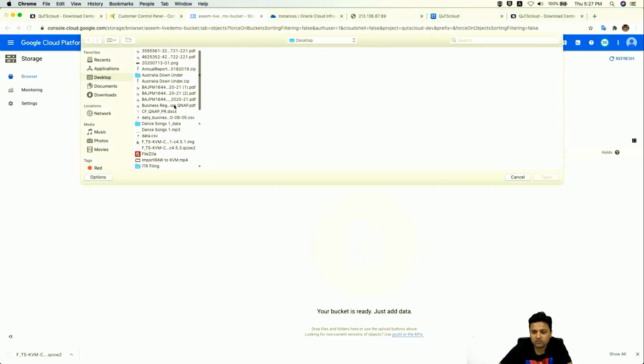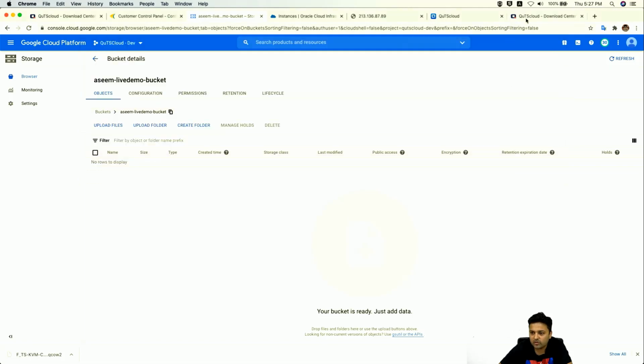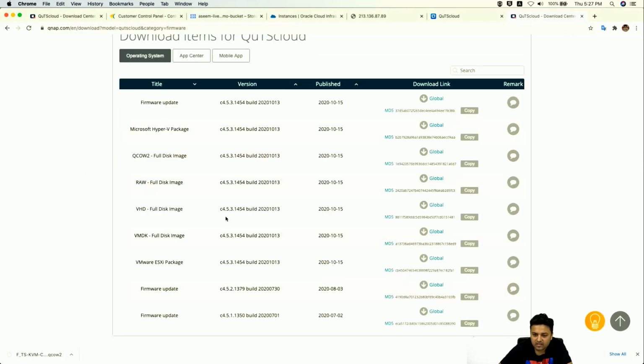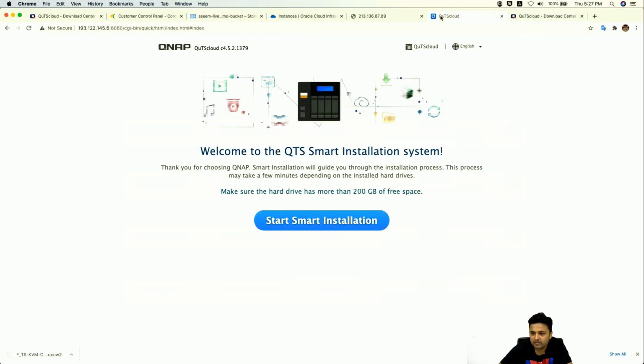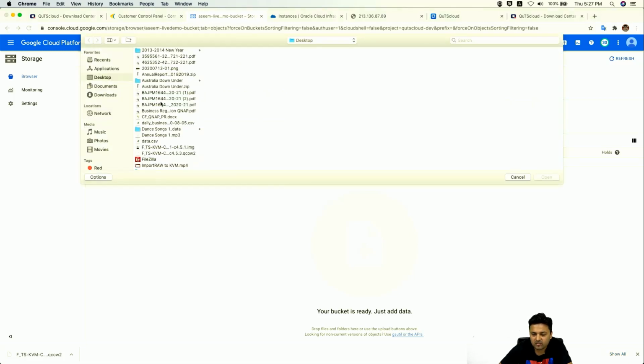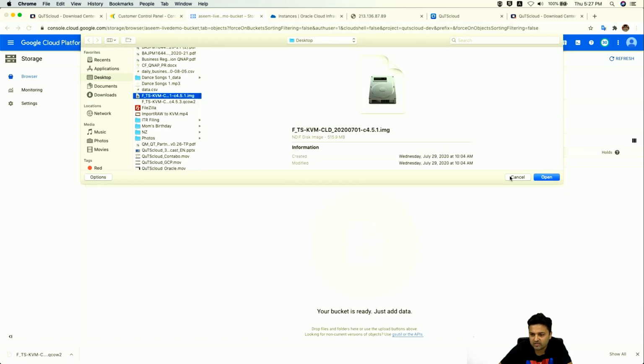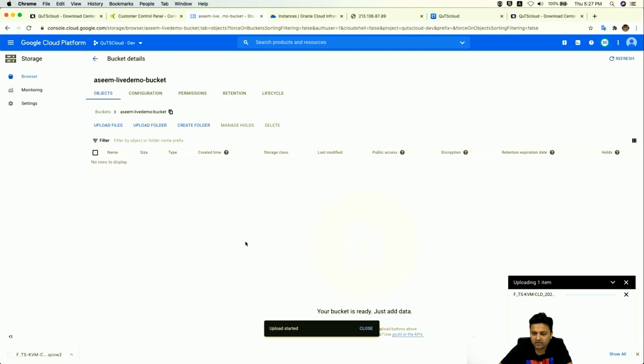Now you have to upload the image file. For Google Cloud Platform, you will have to download the C453 VMDK file on your local machine, and then upload it into your bucket. This uploading process of course can take a little bit of time. Just click on upload files and select your file. Let's assume this is our file. You can just upload it, and you can see that the uploading process will start. It will take some time.